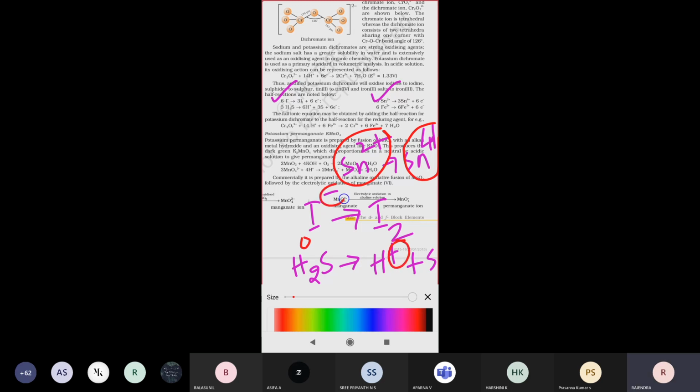Here minus 1 is the iodine, it will become 0. So minus 1 is converting into 0, which means the charge is increasing. That means K2Cr2O7, potassium dichromate, when acidified, is acting as one of the good oxidizing agents.